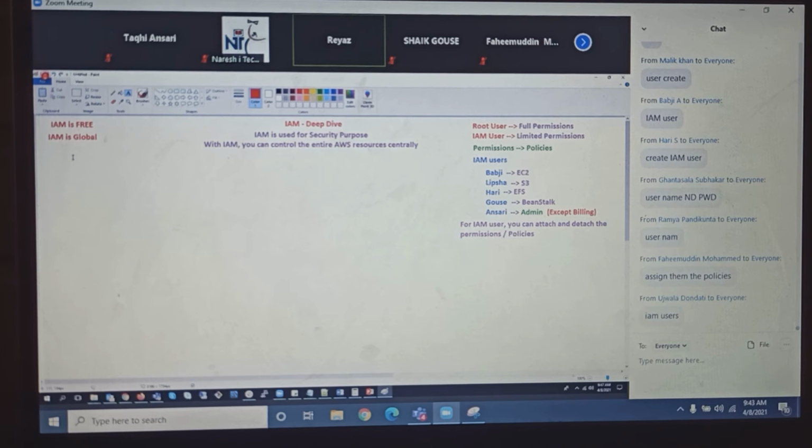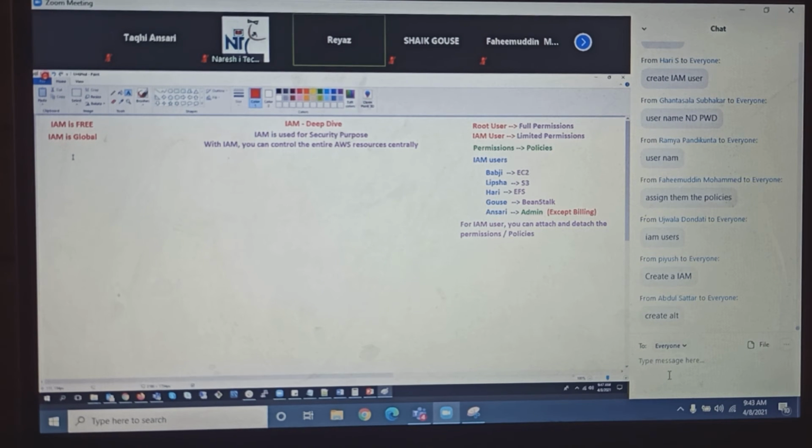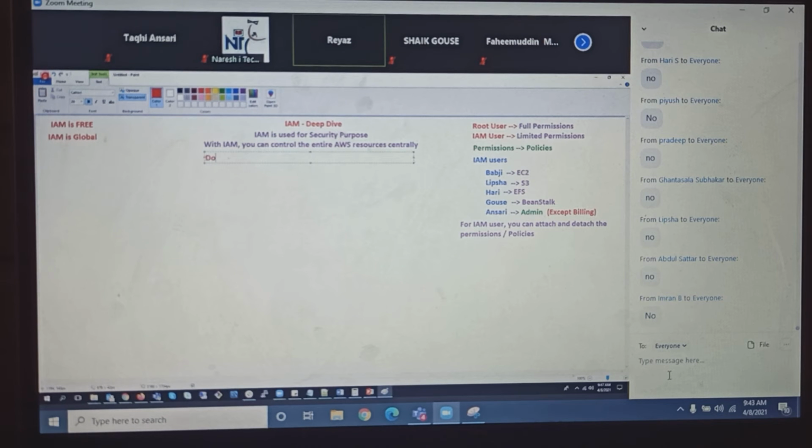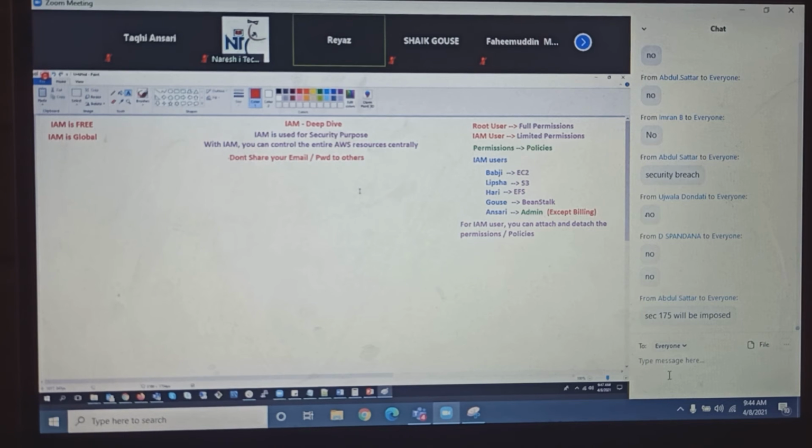If these three guys, yes, create an IAM user. Very good. This is a certification question. So guys, keep this in mind. Is it recommended to share your email ID and password with others? A big no. Don't share your email and password with others. Do not share that email ID and password with others.